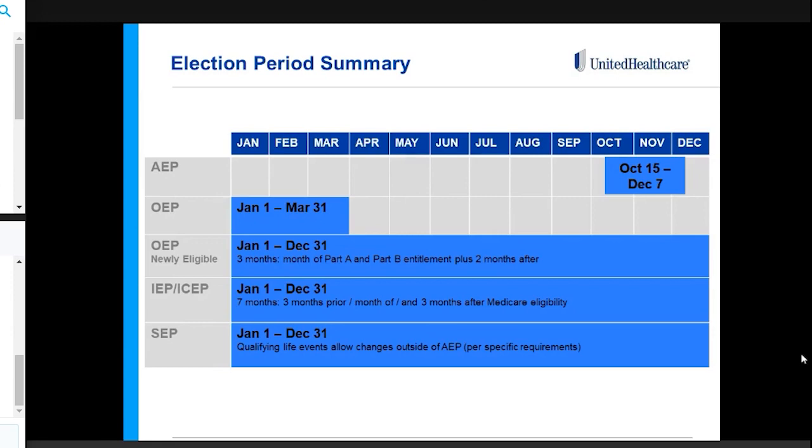So even though December 7th has passed and annual enrollment period has ended, there's still a lot of opportunity to help people. When it comes to dual eligible members, there's especially a lot of opportunity. If that's a market that you're not very familiar with and maybe you want to try to branch out and work with a little bit more this special election period, I would be more than happy to meet with you guys.